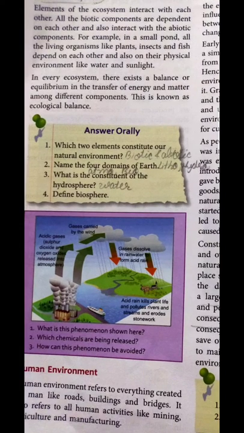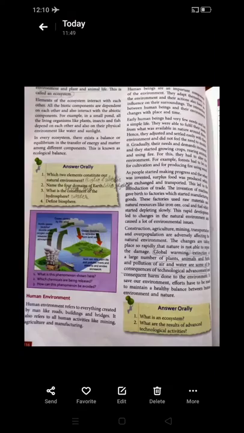Moving further, you have to answer these orally. Which two elements constitute our natural environment? Definitely biotic and abiotic. The second one is, name the four domains of Earth: lithosphere, hydrosphere, atmosphere, and biosphere. The third one is, what is the constituent of the hydrosphere? Hydrosphere, the word represents water.